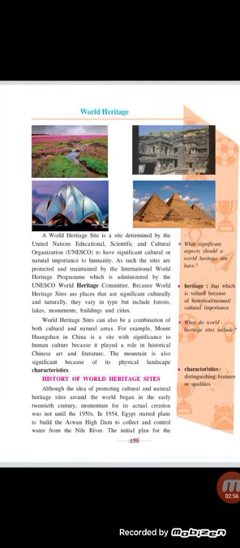Let's start. A World Heritage Site is a site determined by the United Nations Educational, Scientific and Cultural Organization. See, this is the full form of UNESCO. What is the full form of UNESCO here? United Nations Educational, Scientific and Cultural Organization. What does this organization do? Let's see. Sites determined by UNESCO to have significant cultural or natural importance to humanity. As such, the sites are protected and maintained by the International World Heritage Program.